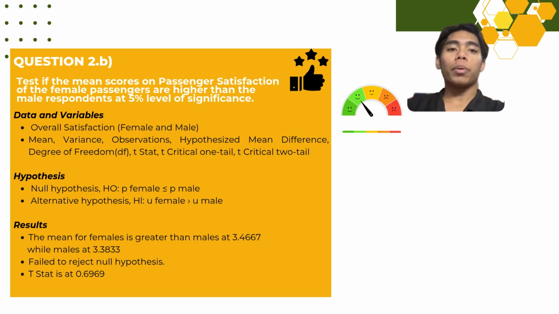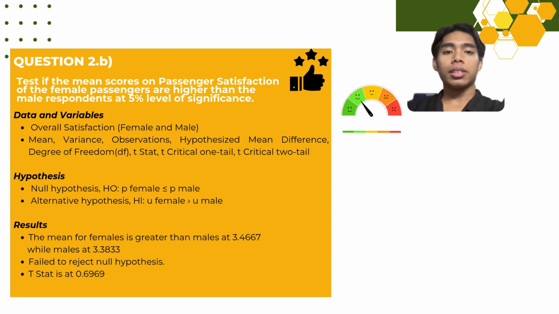while alternative hypotheses say that female satisfaction is greater than male satisfaction. So from our data, the average satisfaction score for female is 3.4667 and for males is 3.3833. At first glance, it seems like female are slightly more satisfied, but when we look at the results from the